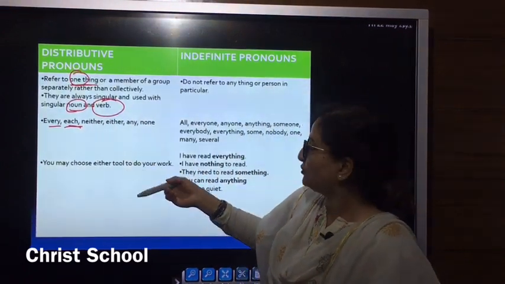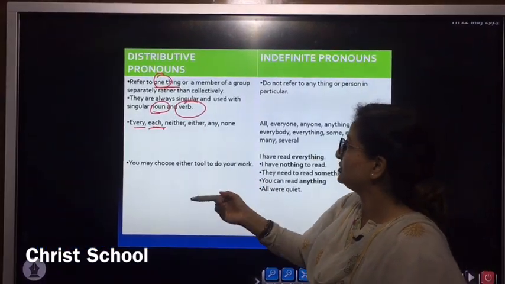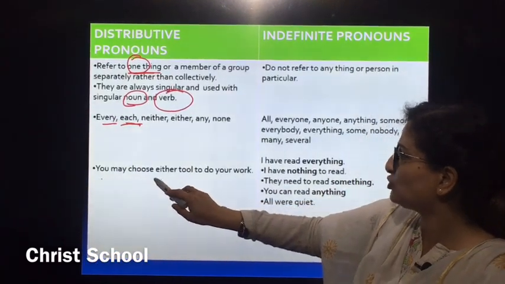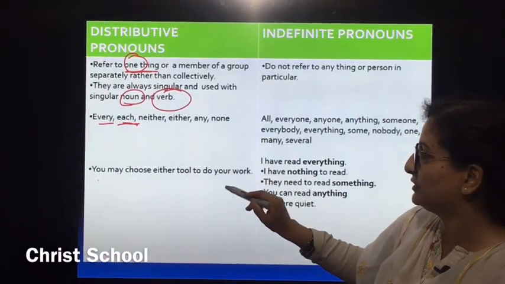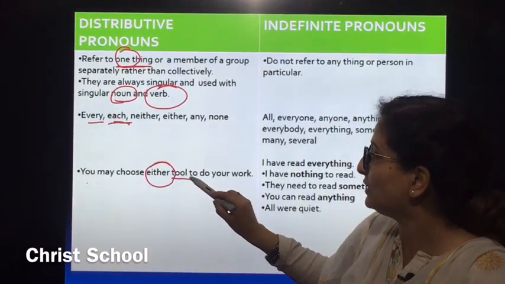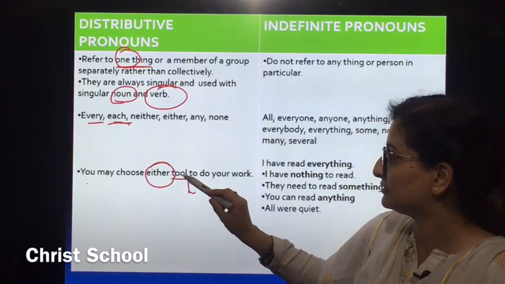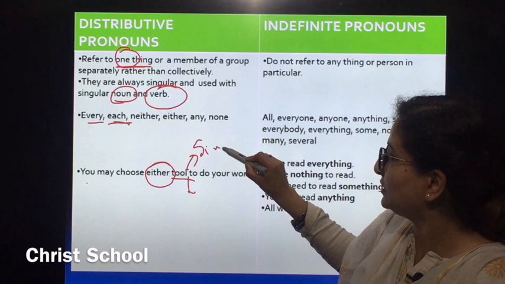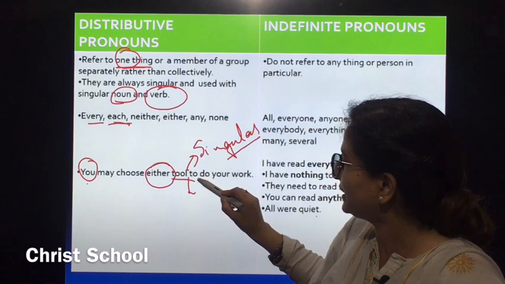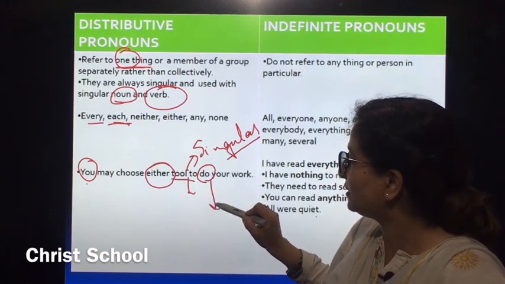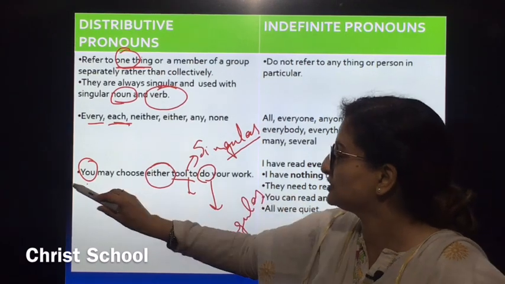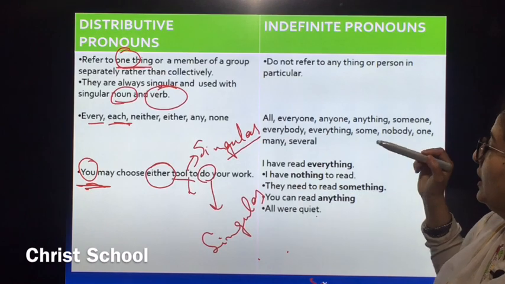I want to explain this with the help of examples. Suppose one example I have taken: "You may choose either tool to do your work." Here either is the distributive pronoun and tool is the noun which I used immediately after this. So this is singular in this case. Because we used "you", that is why we used "do"; otherwise the verb also remains singular. Here it is plural because we use the subject as "you".